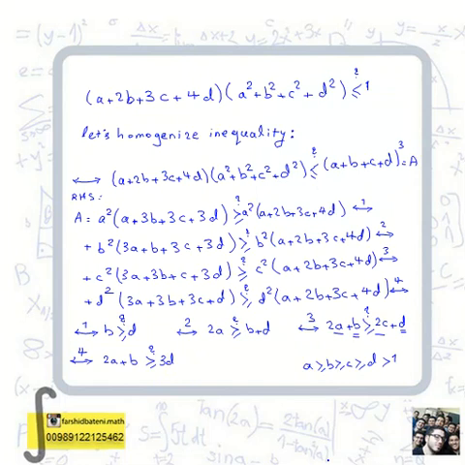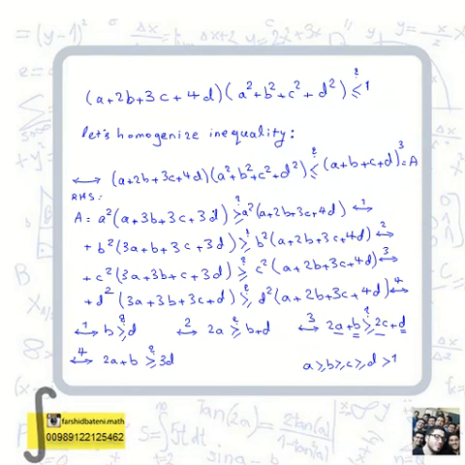But there is one thing left to prove. We must prove the equality never holds. We prove it by contradiction. Let's assume, on the contrary, that the equality holds.